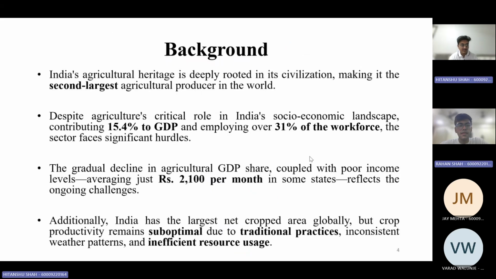The main background behind this is that India is the second largest agricultural producer in the world. Agriculture amounts to 15.4% of GDP and it employs 31% of the workforce. The average salary of a farmer is just 2100 rupees per month.